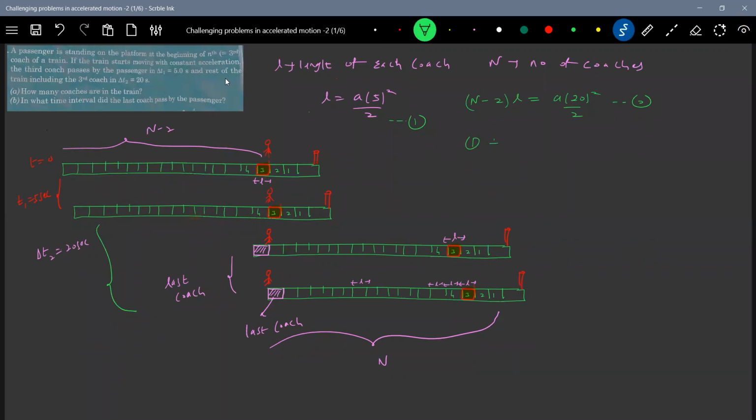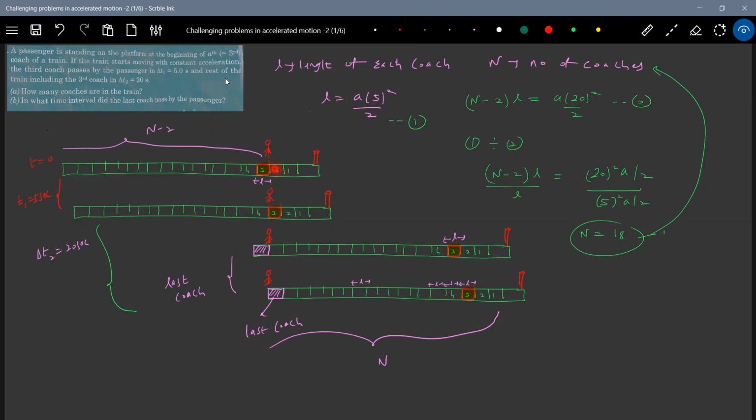So 1 divided by 2. This will become N minus 2 by L is equal to 20 square by A 2 by 5 square A by 2. Solving this, we'll get the number of coaches as N minus 2, or say N is equal to 18. So these are the total number of coaches.